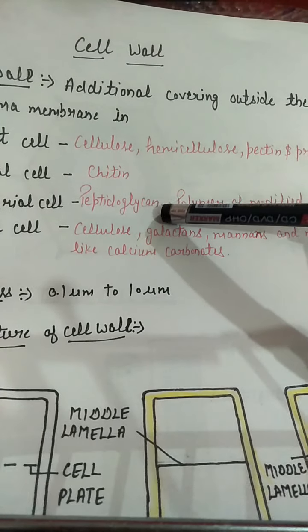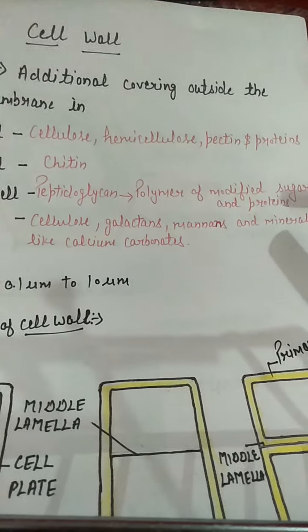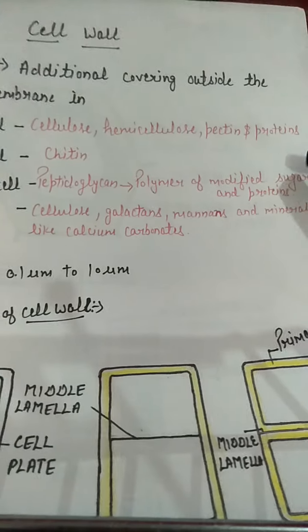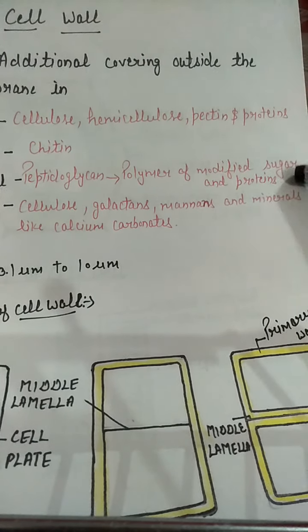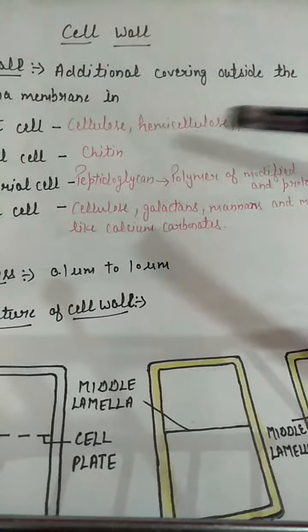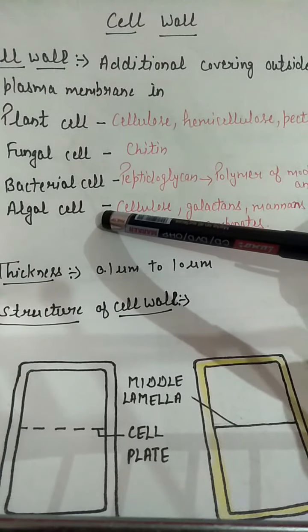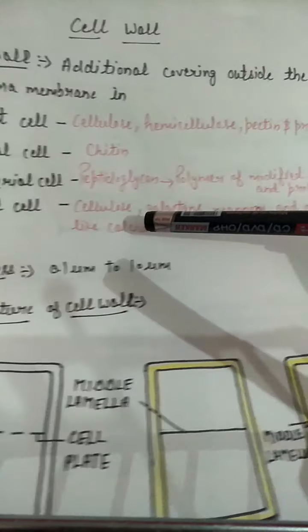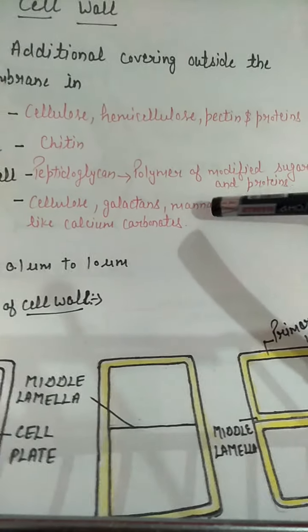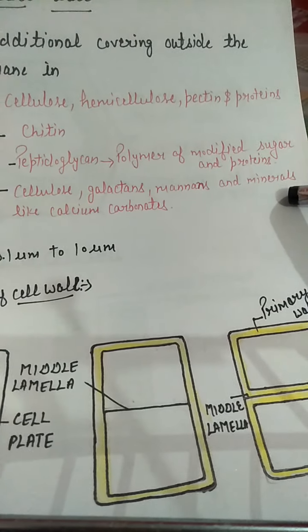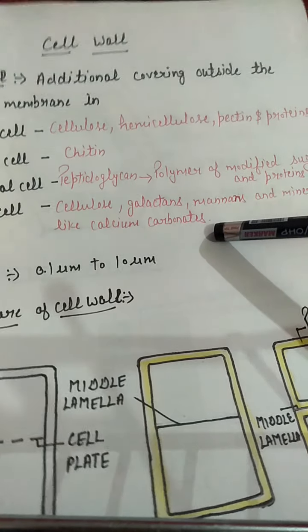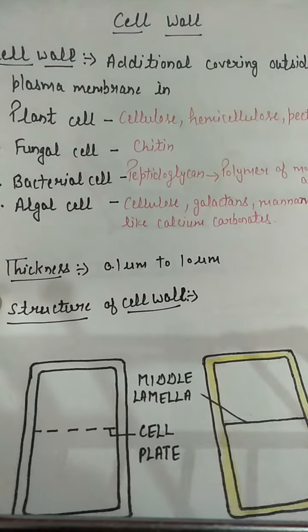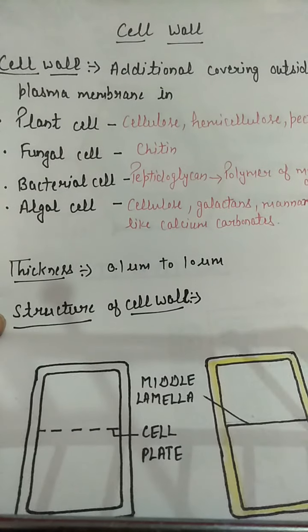Peptidoglycan actually is the polymer of modified sugars, that is N-acetyl glucosamine and N-acetyl muramic acid, and proteins. In case of the algae, cell wall is made up of cellulose, pectins, mannans, and minerals. Minerals is calcium carbonate.